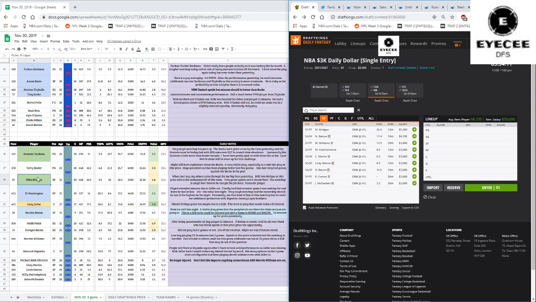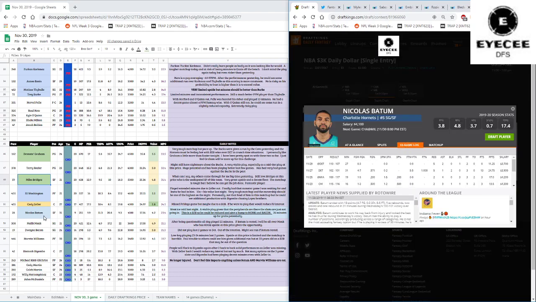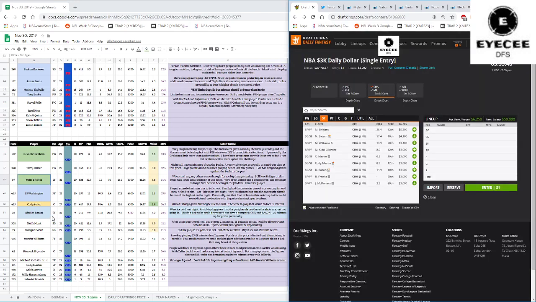Another reason why I like Miles Bridges is because it is a back-to-back for Charlotte, and Batum recently came back from injury. He's playing around 28 minutes. So if he's not going to be starting, or if he's not even going to be playing, then that'll give a significant boost to Bridges, Monk, and even Bacon. As it stands, I'm expecting Batum to play slightly fewer minutes because he did come back from that big injury, and he's 31 years old. So they might want to play it safe there. Keep an eye on the news, but I don't mind Miles Bridges whatsoever.